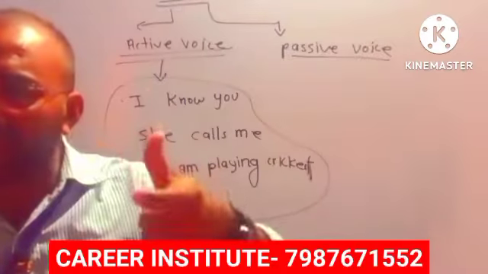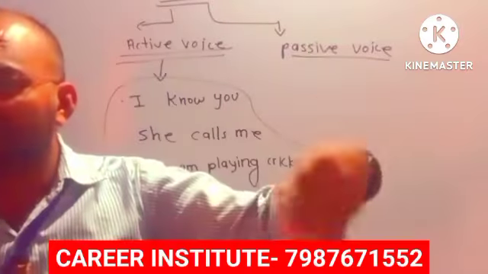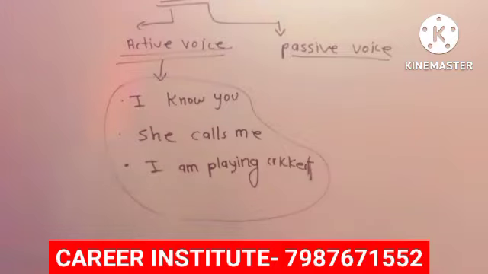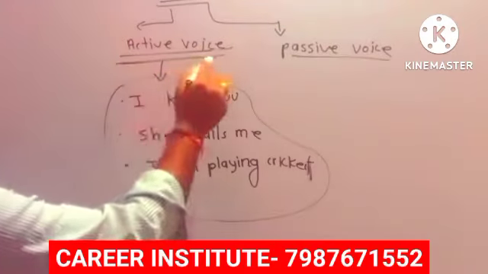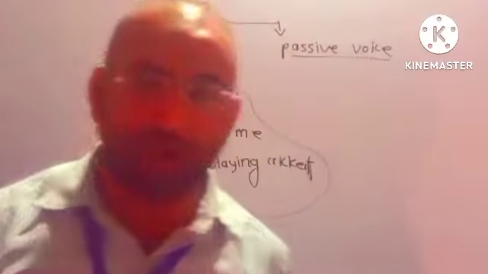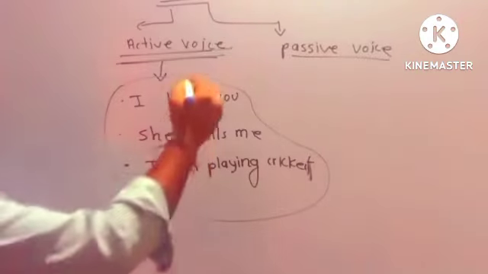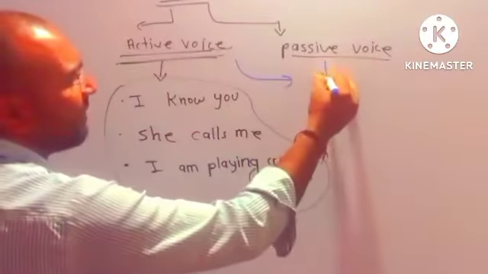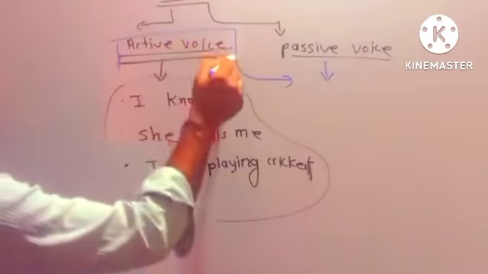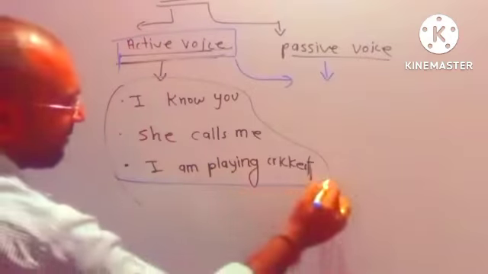When we use tense in a simple way, like simple structure, subject plus helping verb plus main verb plus object, that is called active voice. So most of the time we have to convert from active voice to passive voice. Clear now? This is active voice. The structure of active voice.